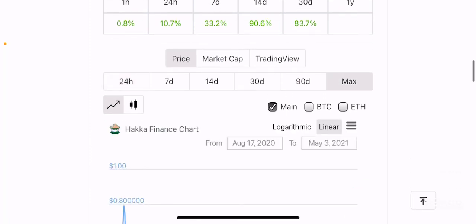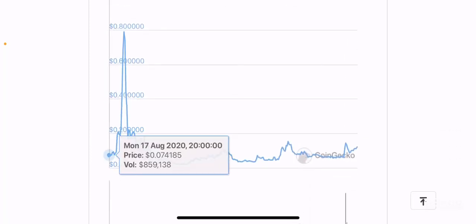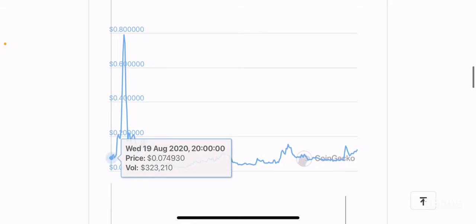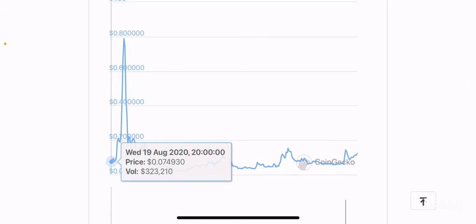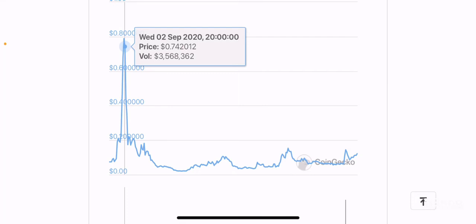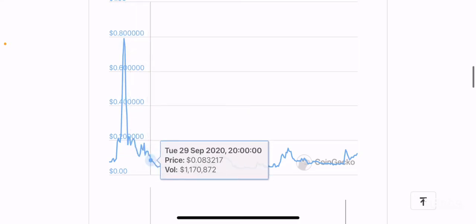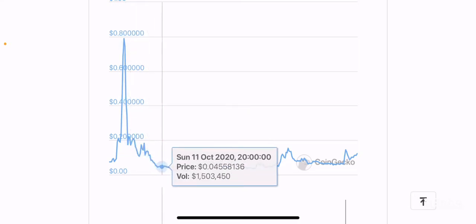If you look at the chart, you can clearly see that the token has had some significant sideways price movement since one huge peak that happened last year, in the fall of last year. The token price information is available from the 19th of August 2020, when it was trading at 7 cents per token, and then it instantly saw a huge peak of about 78 cents, close to 80 cents per token, before crashing down. And since then, it's pretty much been in sideways movement, right?